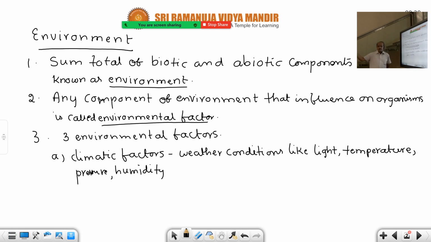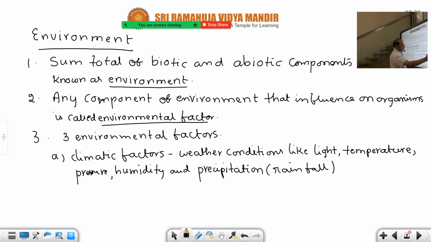Now this atmosphere you see outside is very sweaty, congested, so the sunlight also is not that bright. That is a very bad atmosphere, humidity. So humidity and rainfall, precipitation. For rainfall, this term is used. You must habituate this term, precipitation. If you want, you can write the meaning of precipitation, rainfall, in brackets. These are the climatic factors.